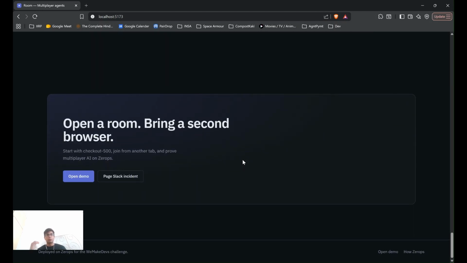It's simple. You can just open a room, bring a second browser in, and start working on it together at the same time. No need for passing long transcripts or wasting time. You can get straight into the room, share context, share AI agents, share integrations, and work on it together. You're bringing it from a solo project to a collaborative multiplayer project. That's essentially what we are trying to do here.